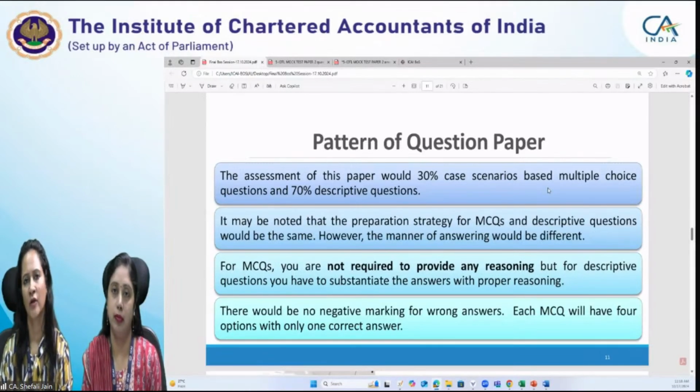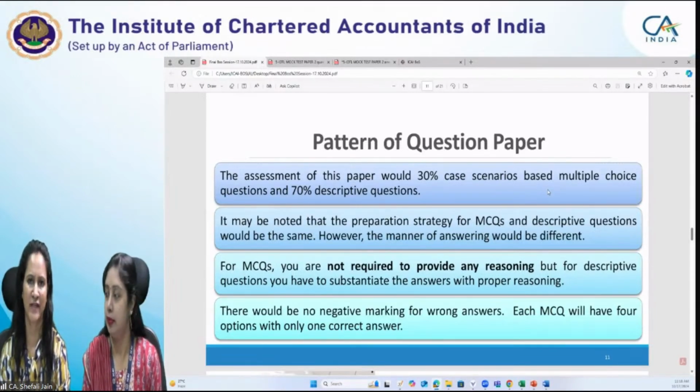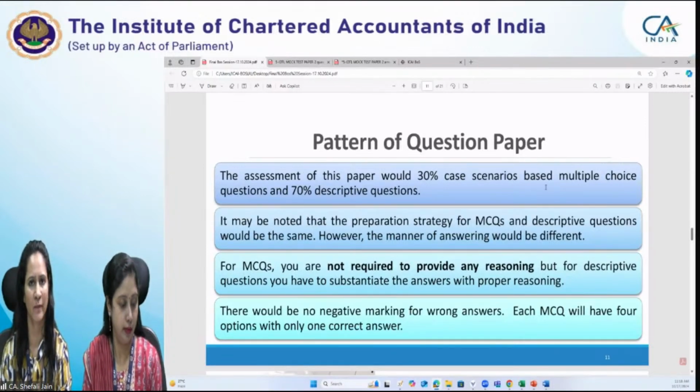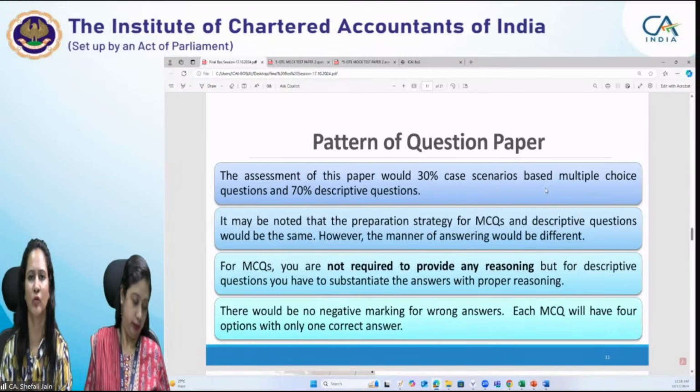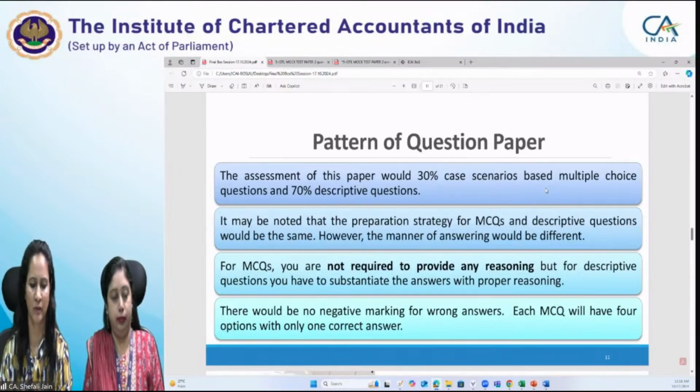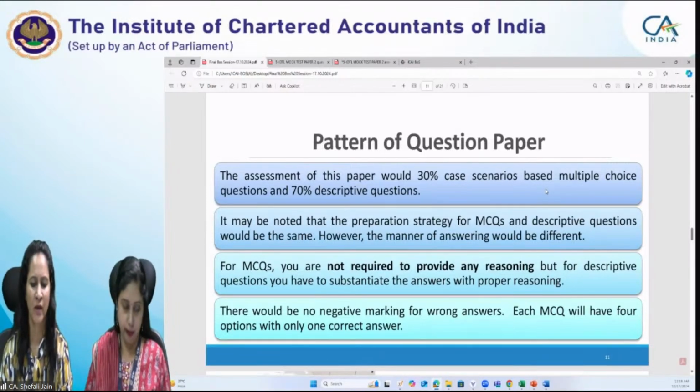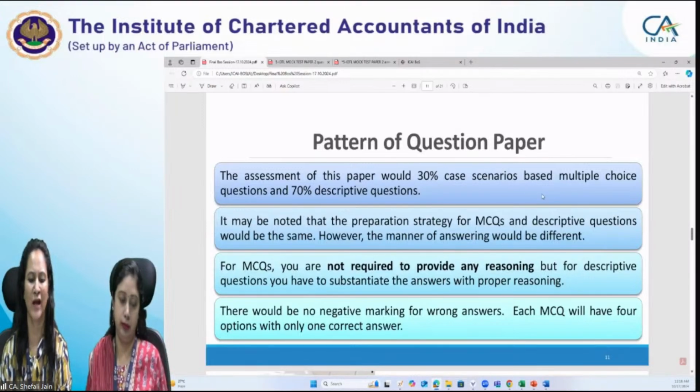As we have discussed the importance of substantive provisions, you need to have a strong command over the substantive provisions, followed by the procedural and enforcement provisions. Because the substantive provisions, basically supply, charge, exemptions, time, value, place of supply, and input tax credit, are basically the backbone of GST. So you need to have strong fundamentals of GST. Then only I think you will be able to answer that compulsory question in the best manner if you have a strong command over the substantive provisions.